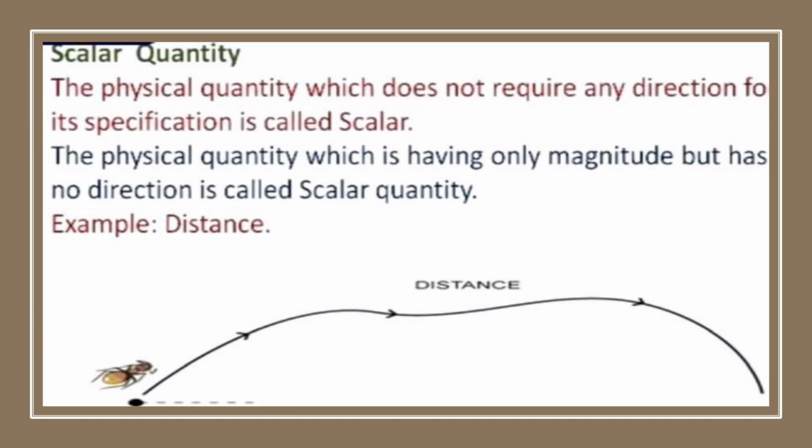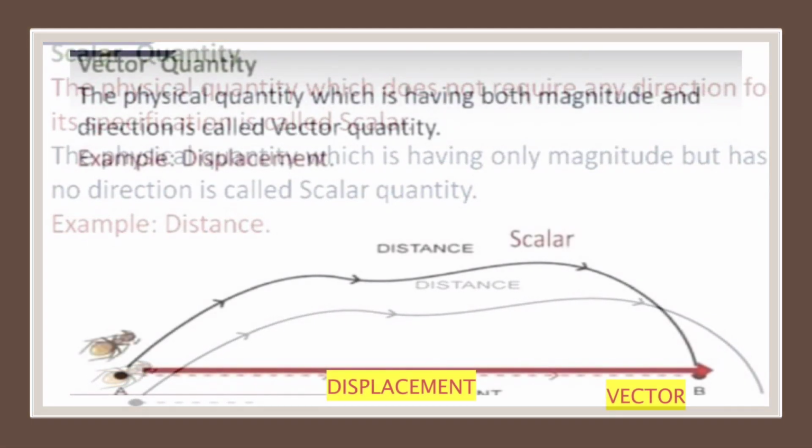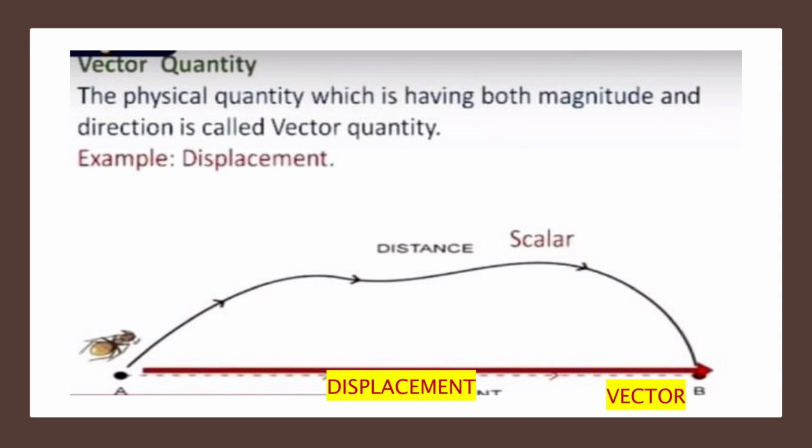Example, distance. Vector quantity, the physical quantity which is having both magnitude and direction is called vector quantity. Example, displacement.